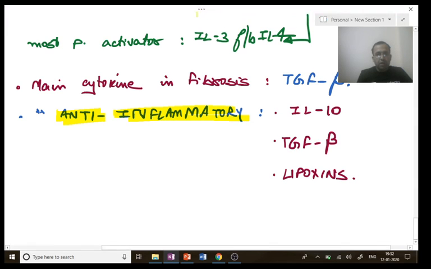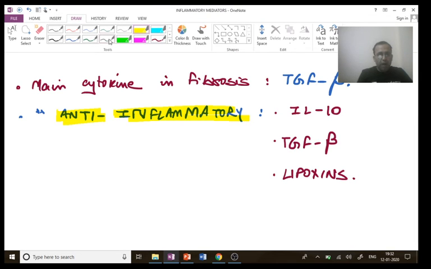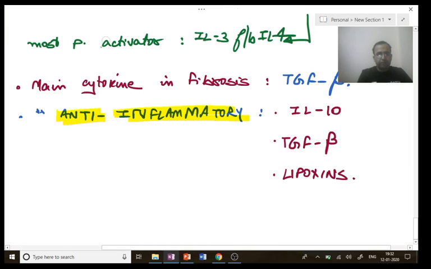Next point, the mediators which are both pro and anti-inflammatory. You are right, Venkat. Granuloma formation, interferon gamma. Agreed. Next, both pro and anti-inflammatory, that is, they have both the effects.